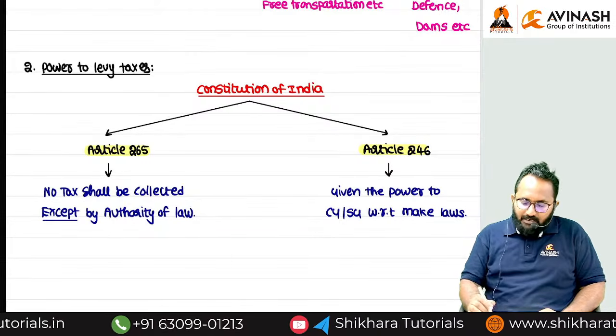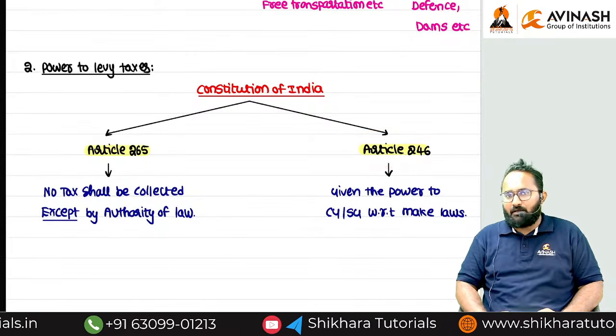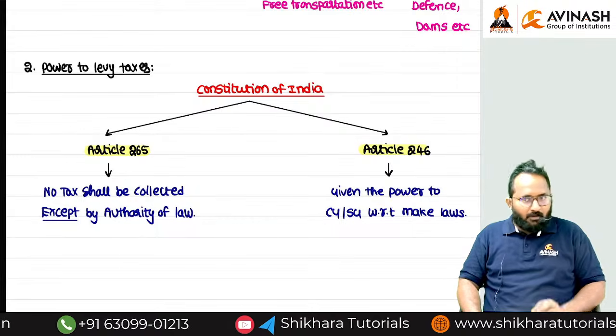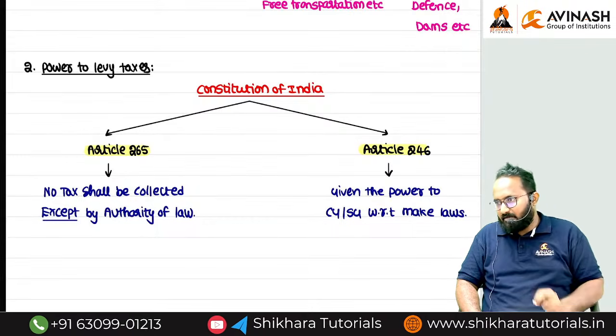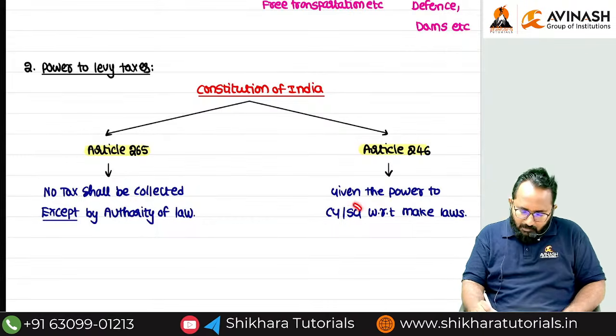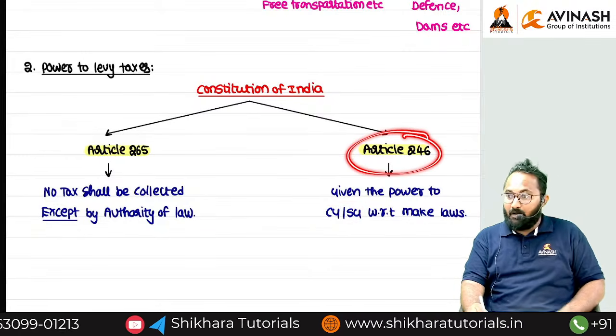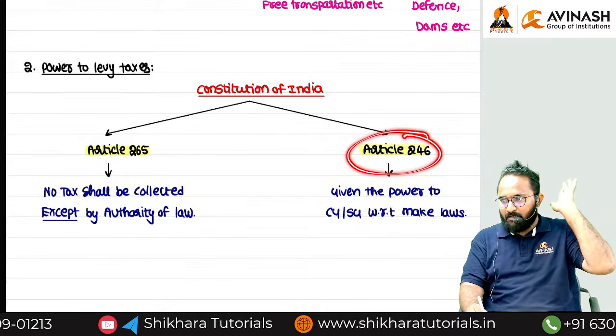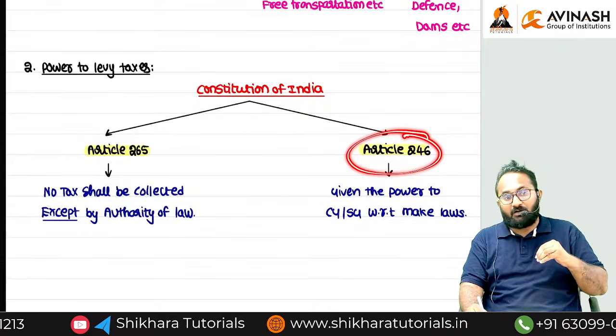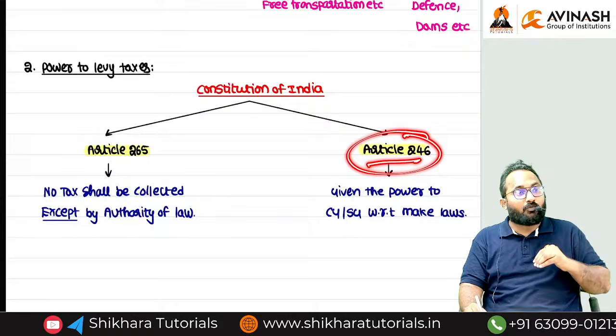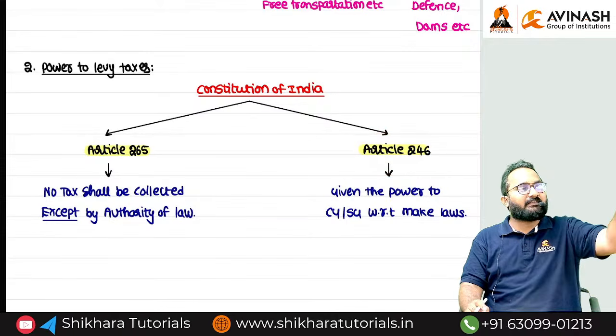Article 246 says that only 2 authorities can frame laws. Can you tell me who? Central government and state government. Based on this article, many laws are already framed. Those laws are preserved in the Constitution of India under Article 246 in which schedule? 7th schedule.